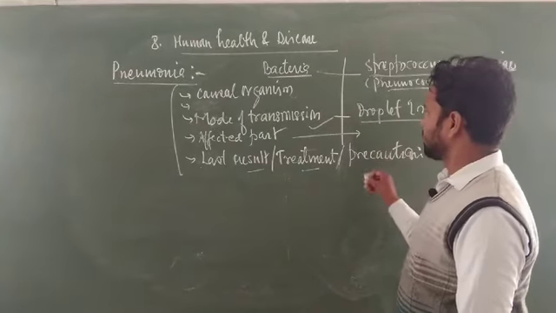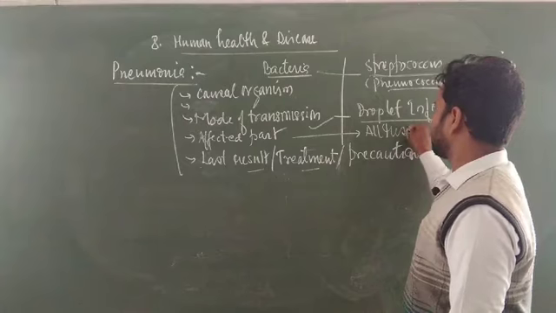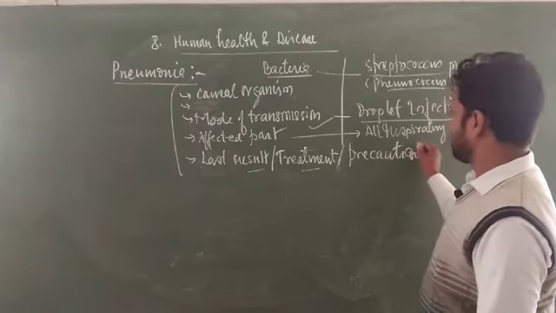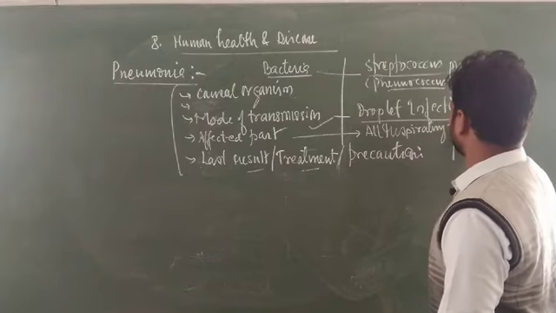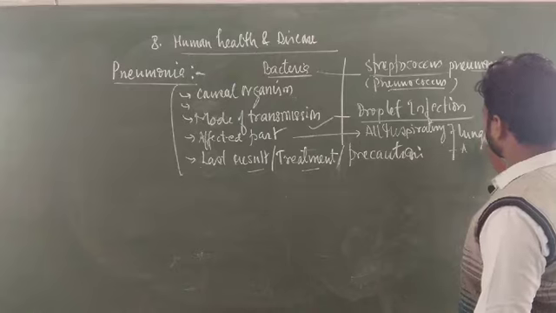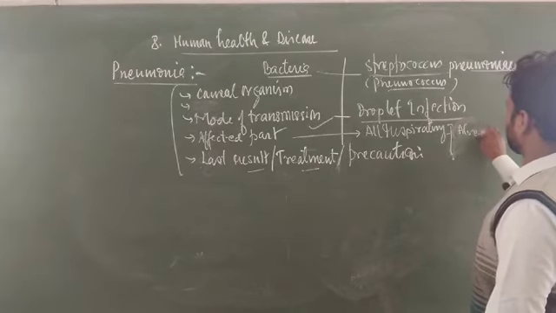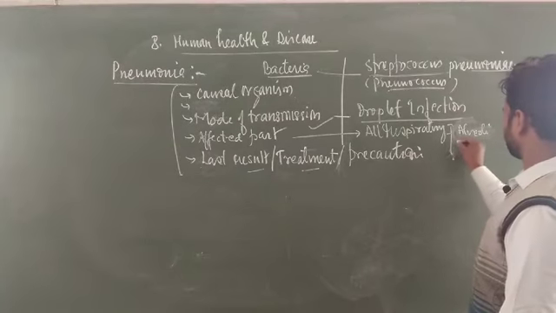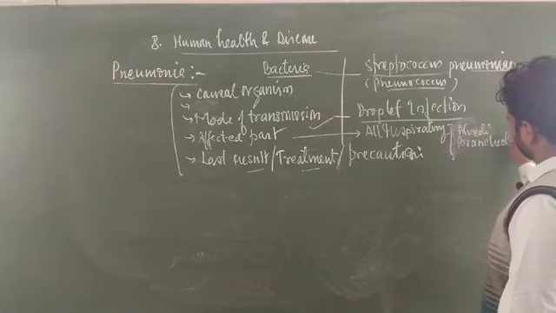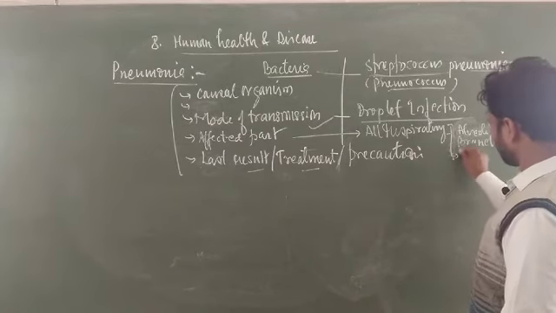The third one is the affected part. What is the affected part? All respiratory parts are affected by this disease. What is the main affected organ? The main affected organs are the lungs, bronchioles, especially alveoli, and other passages, the tracheal passages.